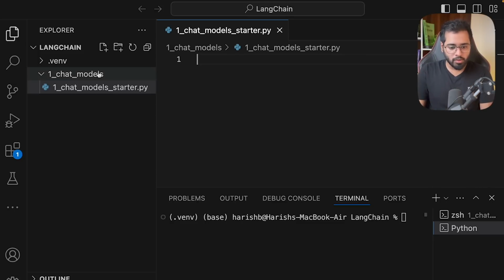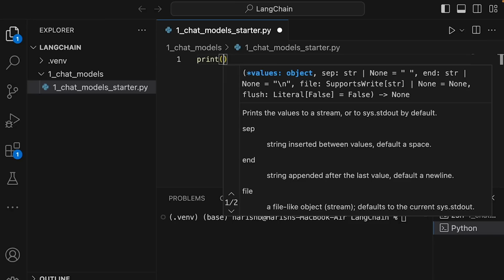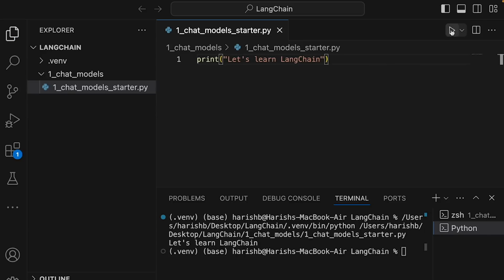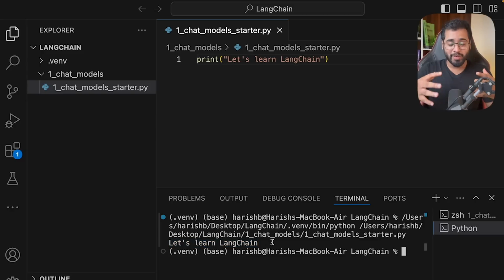All right. So now I've gone ahead and created a very simple folder right here and then a file inside of it as well called chat models starter. So inside of it, if I now type, let's say print, let's learn LangChain and hit run right here, you can see that we have the text in the terminal. Right? All right. So our development environment is perfectly done. So we're actually ready to start working with LangChain now. In the next section, we will look at the first most important component of LangChain, which is called chat models. So I'll see you there.